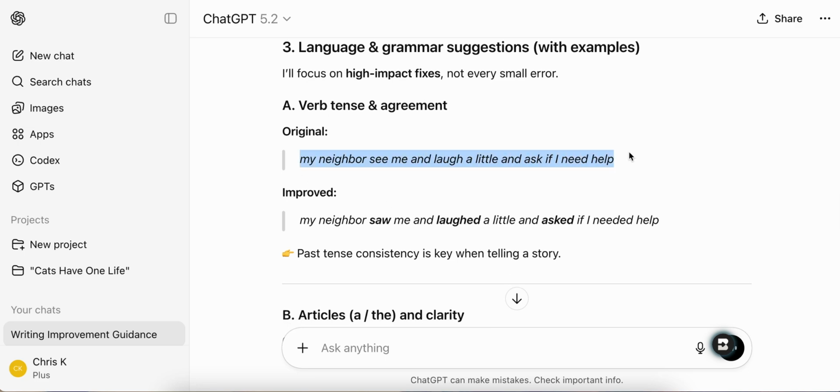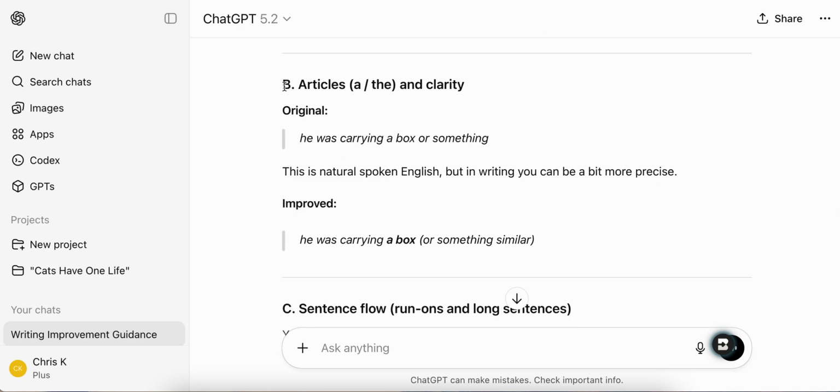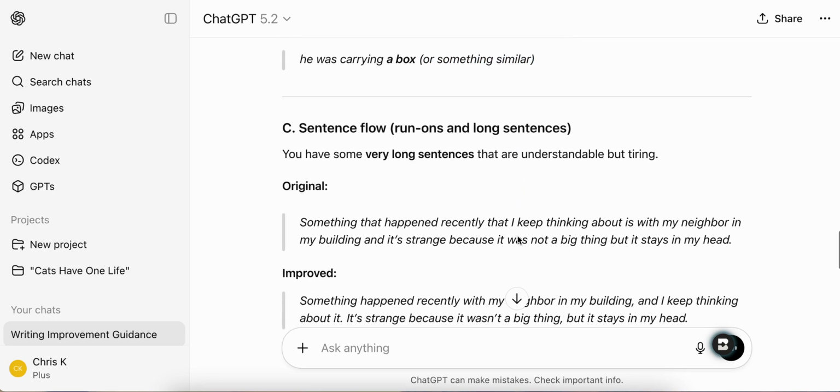So, my neighbors see me and laugh a little and ask if I need help. It's giving me help with verb tense: my neighbors saw me and laughed a little and asked if I needed help. So it's helping me with past tense. It's helping me with articles. So he was carrying a box or something, or something similar, okay?